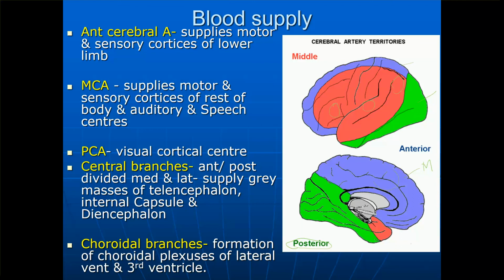If there is any injury to the central branches, again we can have some problems related to the pyramidal tract. Okay, like we just said, that may be because they pass through the internal capsule. The choroidal branches are very important. They help in the formation of the choroid plexus of the lateral ventricle and the third ventricle. So if there's any problem related to this, it may cause issues related to the formation of CSF.